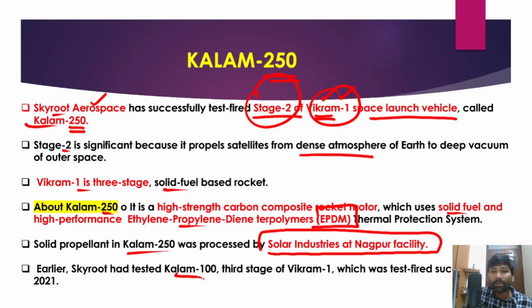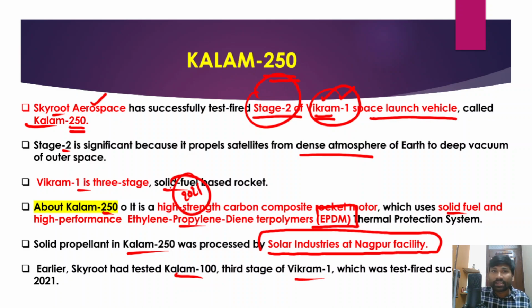Okay, so Kalam 100, third stage of Vikram 1, which was test fired successfully in the year 2021, right? So in this, you need to understand what is Skyroot Aerospace. Now, Skyroot Aerospace is a private space agency in India, right? So it was founded by former ISRO scientists.